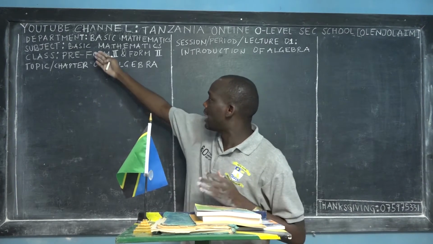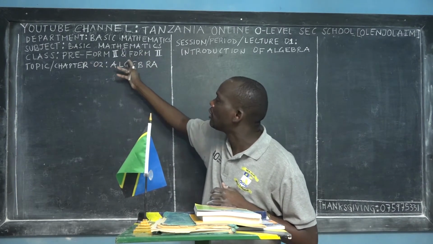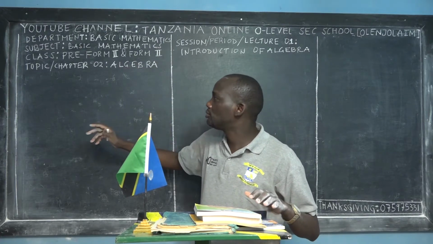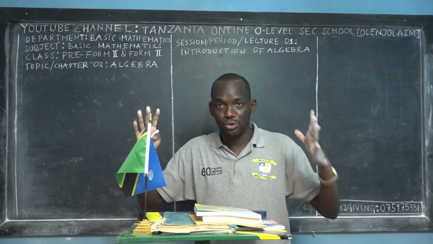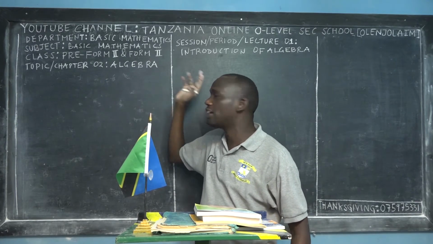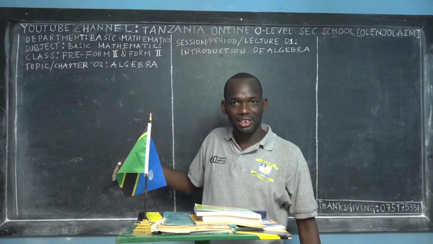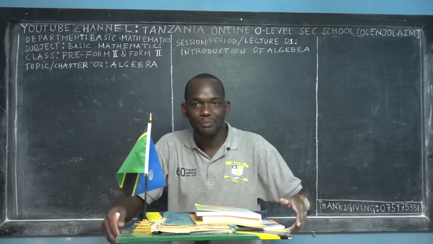So today we are in the department of basic mathematics. It's the subject basic mathematics. This is our material for pre-Form 2 and Form 2, and the focus can be used worldwide. This is topical chapter 2, which is algebra. Right? I have given you a list of 11 chapters for Form 2. So this is the second chapter.